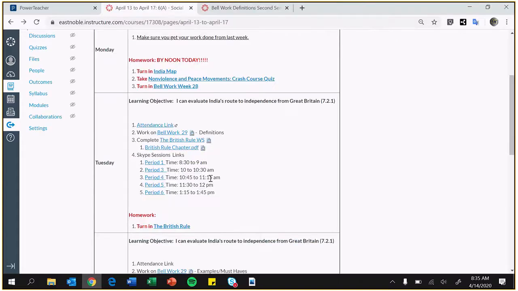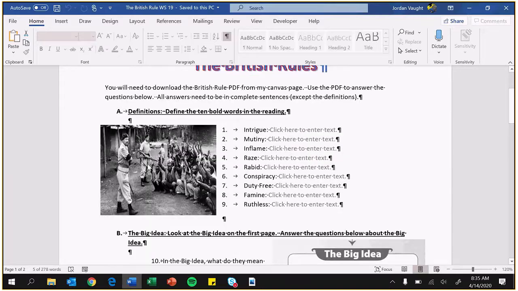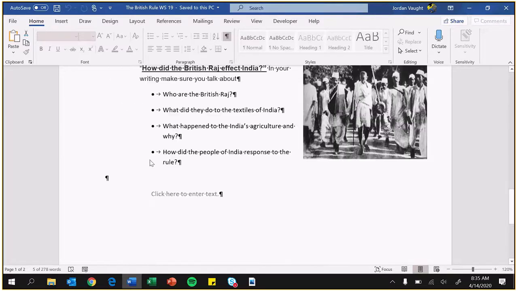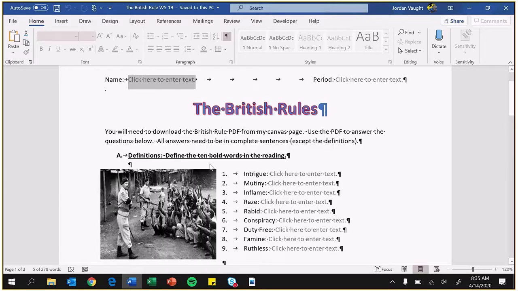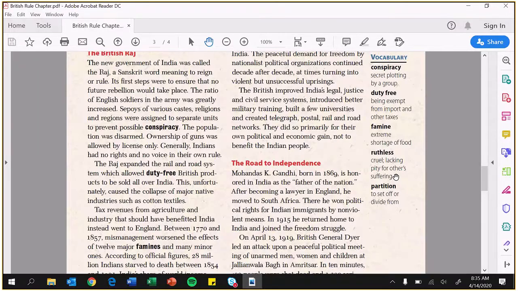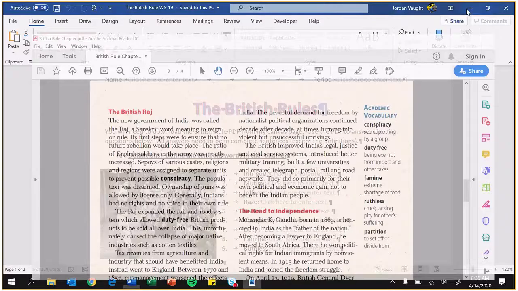Okay, so let's go over the British Rule. Here it is. This is the correct one. Like I said, I've updated it. So if you get something that doesn't look like this, make sure you download the correct one, or let me know and I can get you the correct one. So the first one's simple enough. Just find definitions in the PDF. Okay, definitions can be found right there. Simple enough. Just vocabulary over what you're going to be reading, so you understand what's going on.